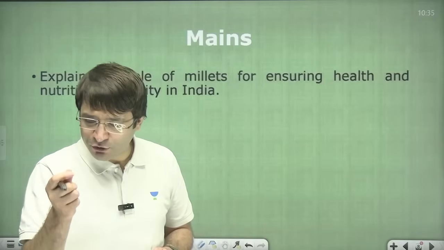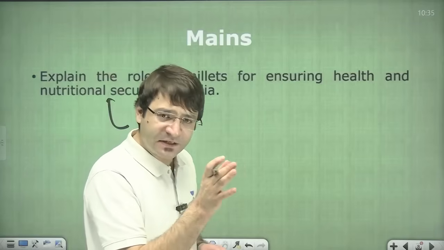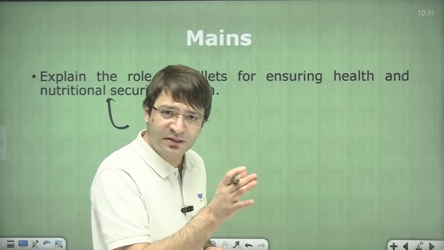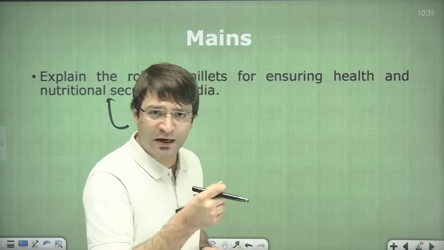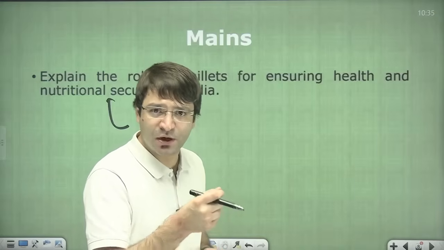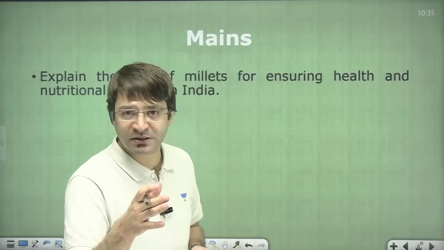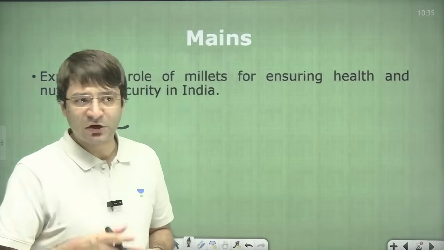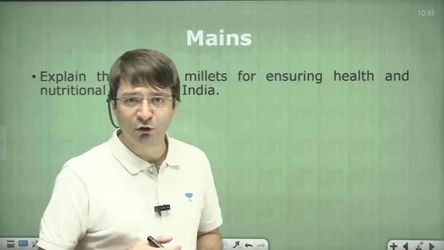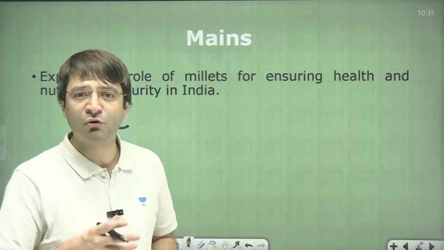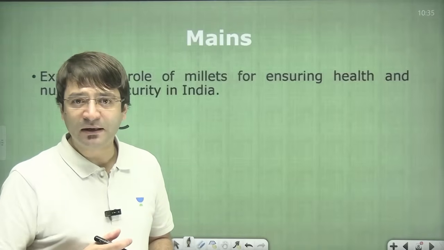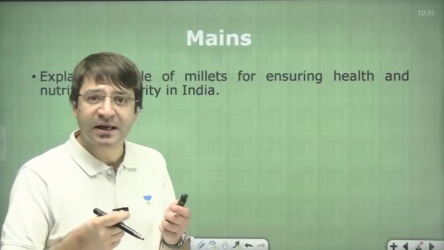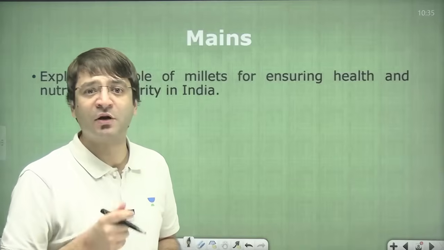So read newspapers and see if it is related to your civil services syllabus, whether GS1, GS2, GS3, GS4, or your optional subject, and you're done. For example, we saw the stampede in Bengaluru after the Royal Challengers Bengaluru won the Indian Premier League. Now, this can be an important case study for your GS paper 4 as well.